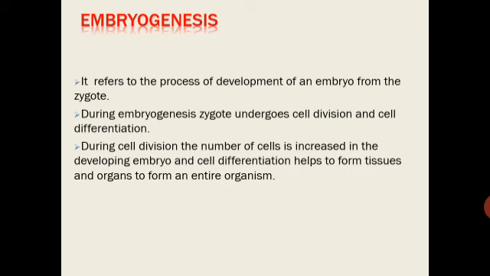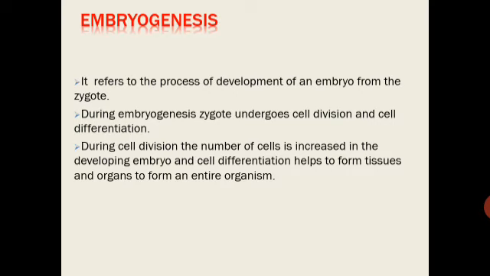While cell divisions increase the number of cells in the developing embryo, cell differentiation helps groups of cells to undergo certain modifications to form specialized tissues and organs to form an organism. So here two important events are occurring during embryogenesis. The first is the cell division and the second is the cell differentiation.